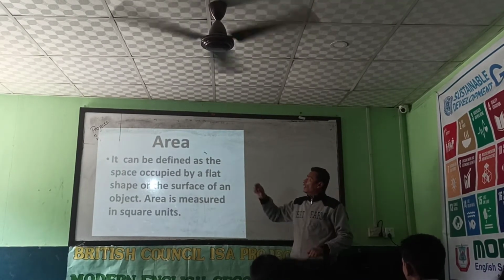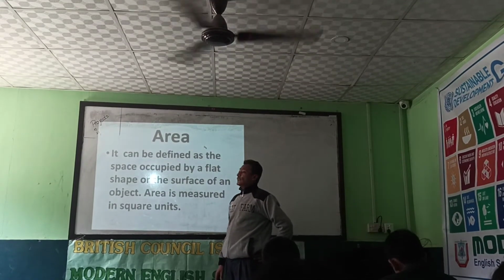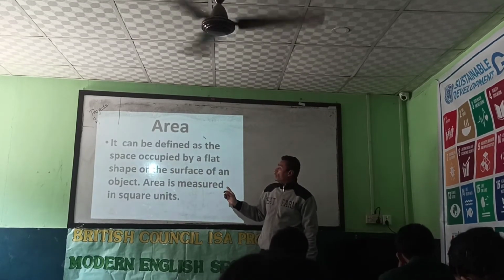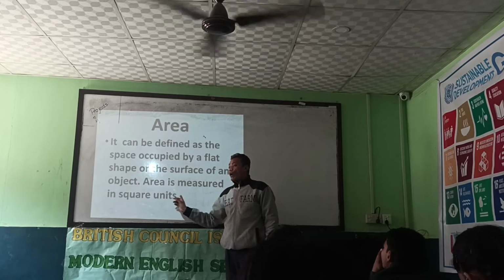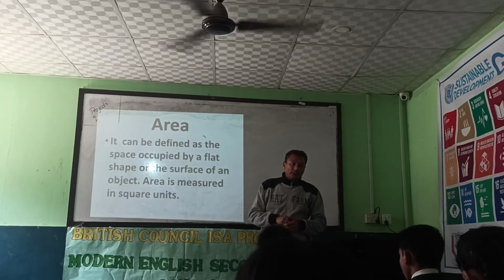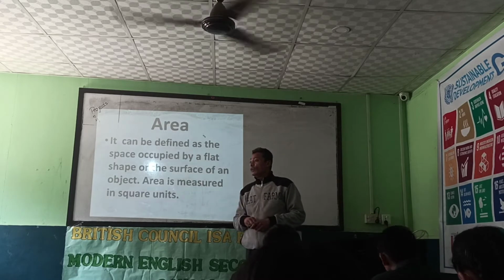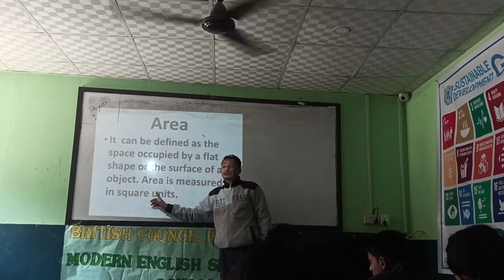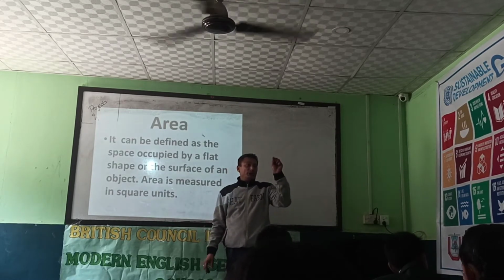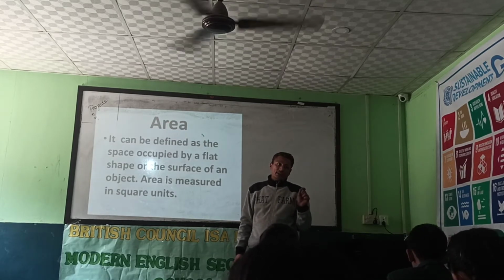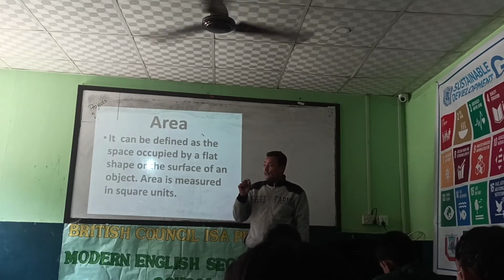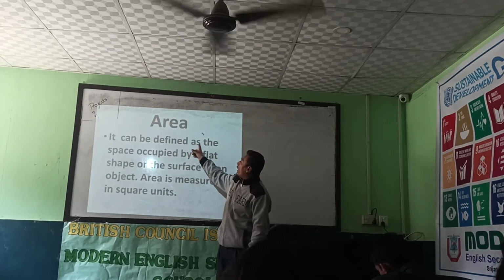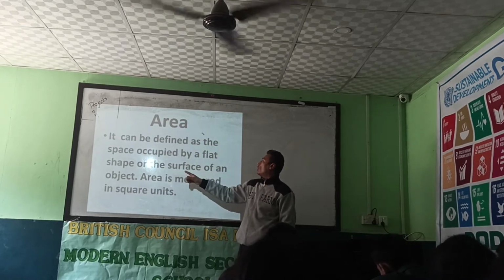Let's say, what is area? Area can be defined as the space occupied by a flat shape on the surface of the object. Area is measured in square units. When we find the area of any object, the area of this room, ground, book, or table, its unit should always be a square unit, that is centimeter square, meter square. Meter to the power 2, centimeter to the power 2.